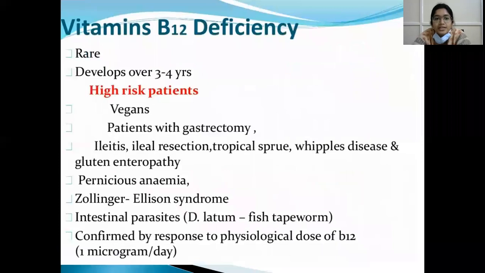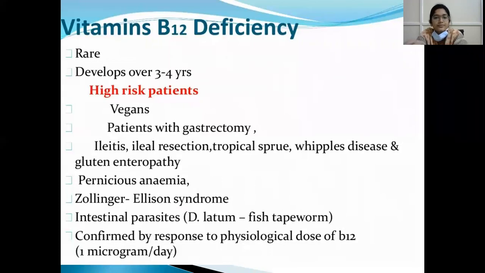So vitamin B12 deficiency, it is rare. It is rare and it develops over 3 to 4 years. So vitamin B12 deficiency is also rare in pregnancy. What are the high risk factors? That is vegetarian diet, and patients with gastrectomy. Vitamin B12 is not synthesized in our body. We are totally dependent upon the dietary source. So non-vegetarian diet is rich in vitamin B12 and it is poor in vegetarian diet.